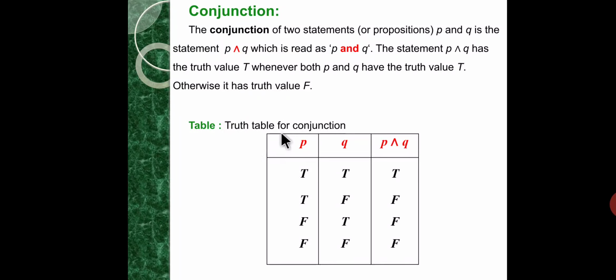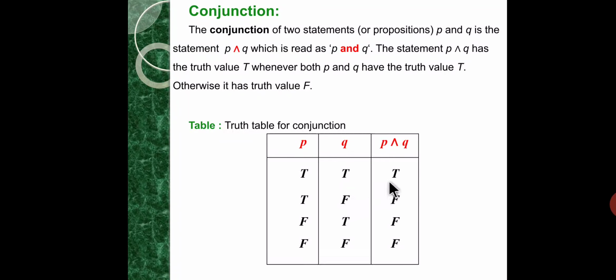So the truth table for conjunction. Here we have two propositions, and the truth table of two propositions has four possibilities. P has true, true, false, false, and Q has true, false, true, false.